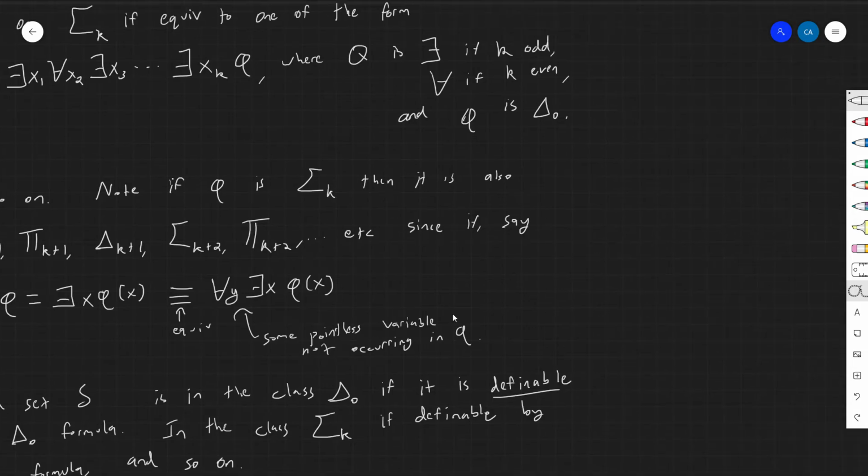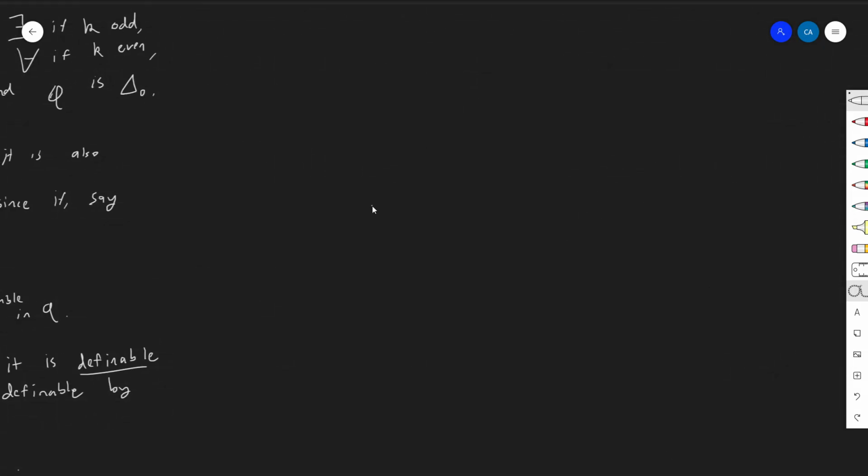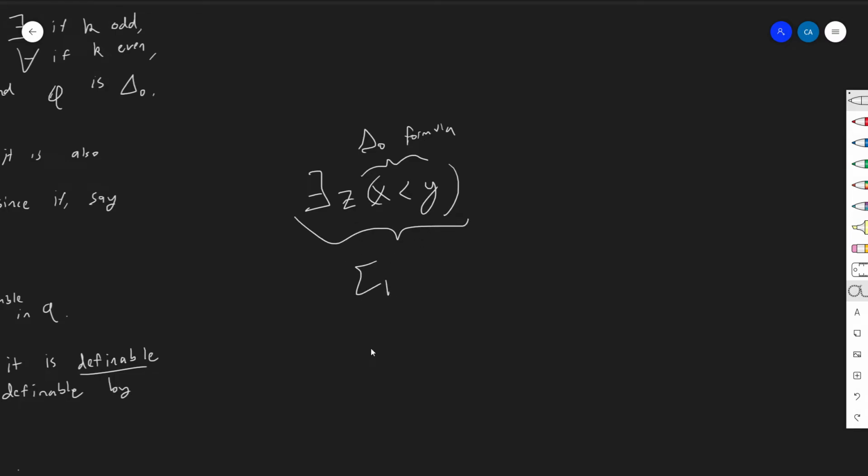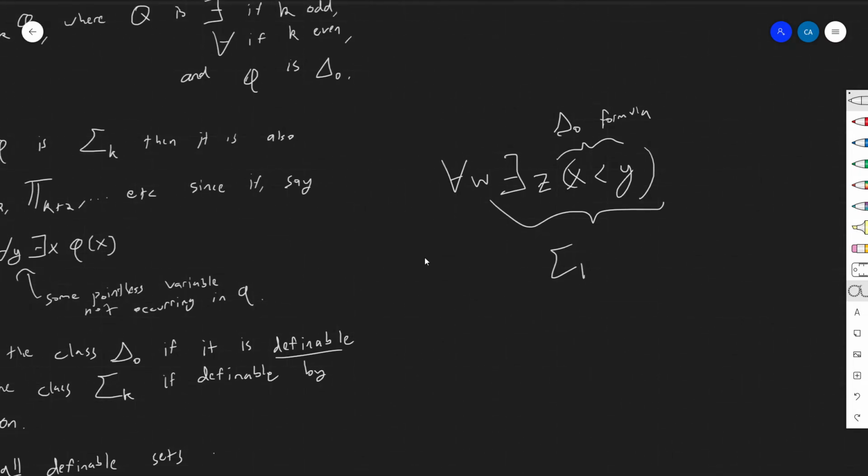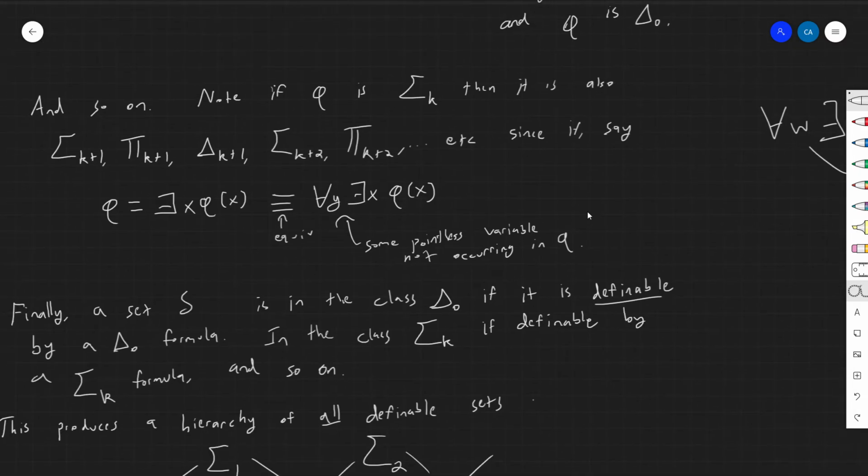If I say that x is less than y, this is a delta 0 formula. But if I just tack on a "there exists a z such that," then I have something equivalent because z doesn't matter at all. And so this now has become a sigma 1 formula. And if I want a pi 2 formula, then I could put "for all w," and I still have something equivalent. I could just tack on useless quantifiers to make new equivalent statements. So it is a hierarchy, even in the sense of these formulas.